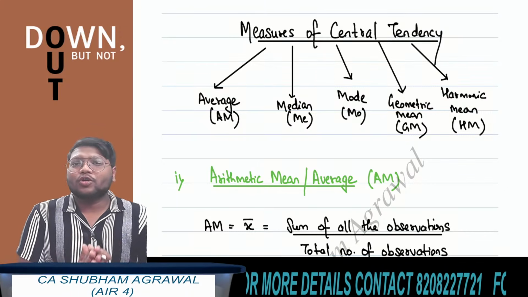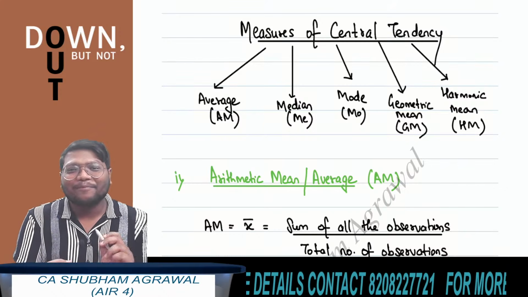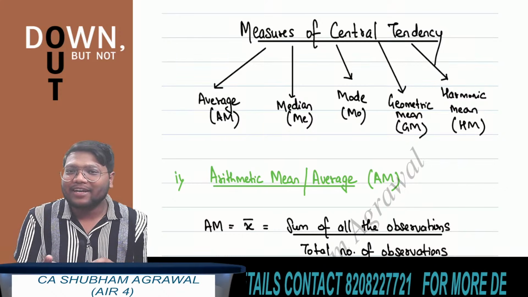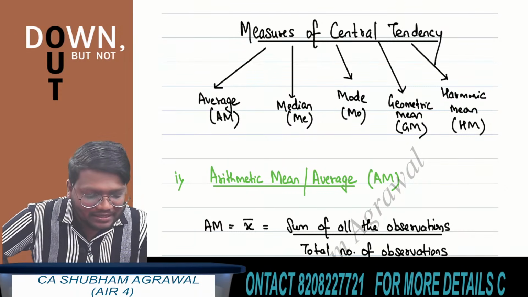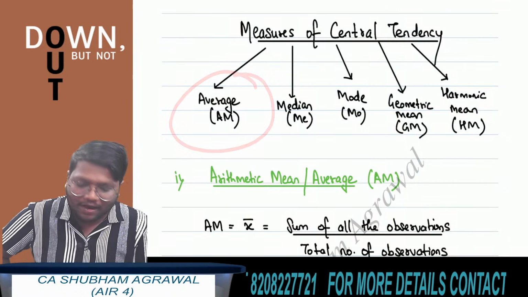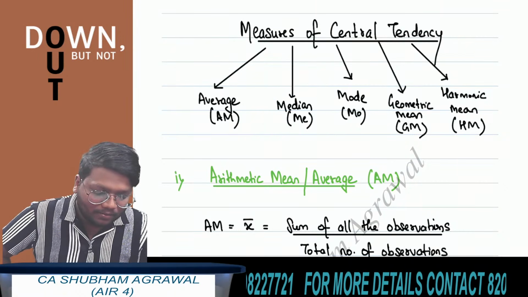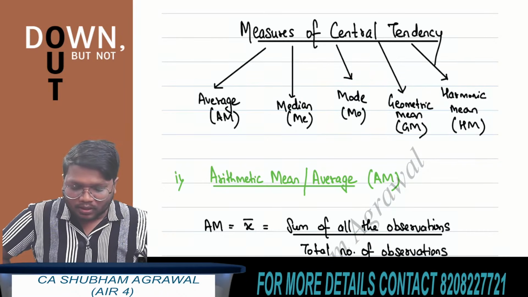So in measures of central tendency, we will revise arithmetic mean, median, mode, after that geometric mean and harmonic mean. We will first start with arithmetic mean. After that I will take median, then mode, and at last I will cover geometric mean and harmonic mean.